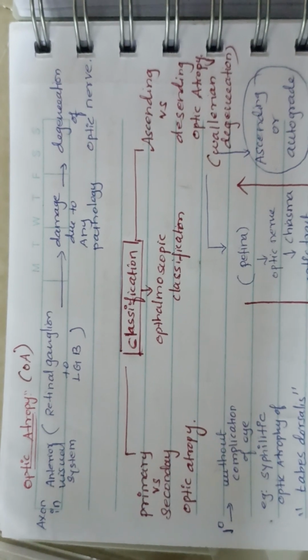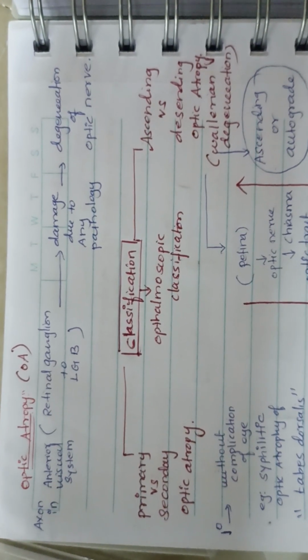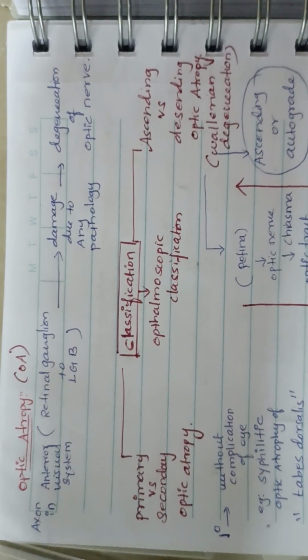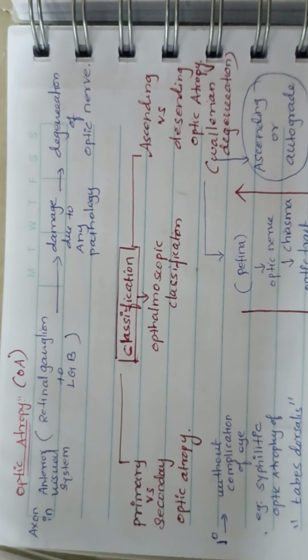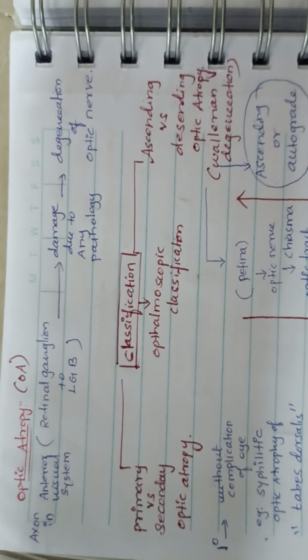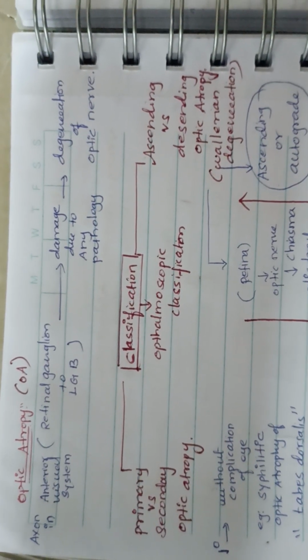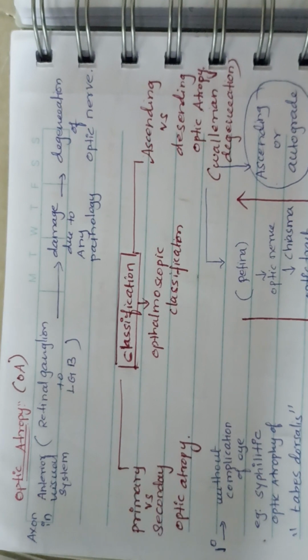The definition is that the axon of the anterior visual system, that is from the retinal ganglion to the lateral geniculate body, any damage to this structure will lead to degeneration of the optic nerve. It is known as optic atrophy.